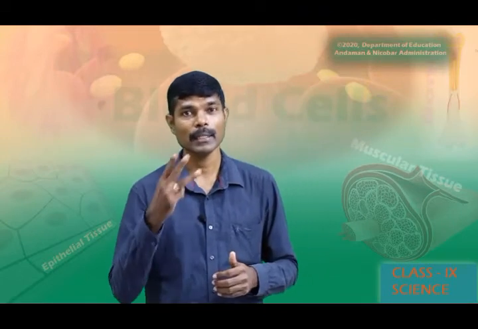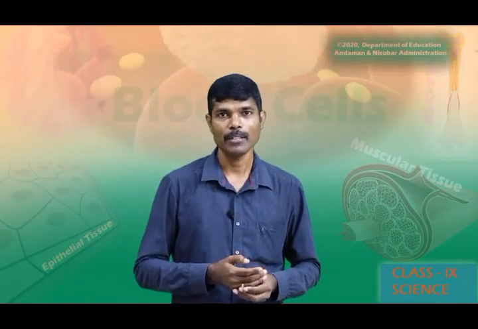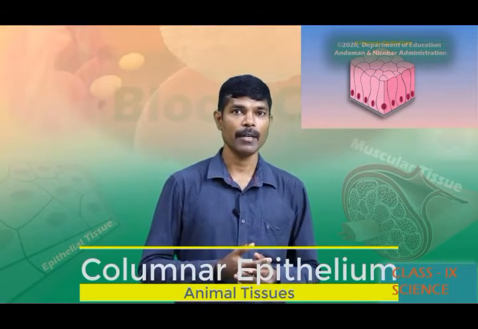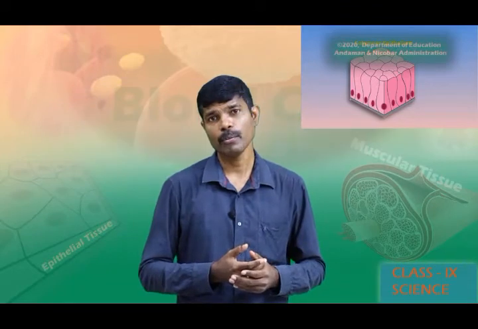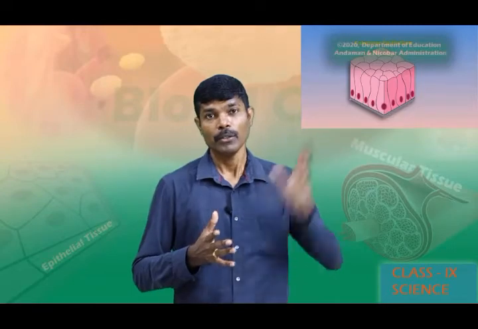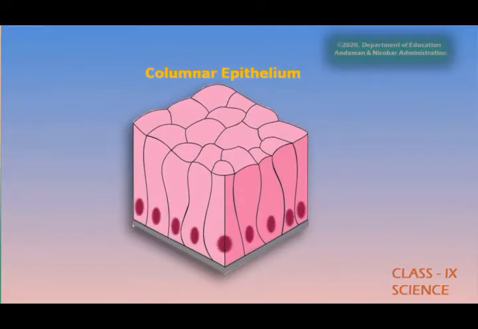Now we will see the third type of epithelium, that is called columnar epithelium. In the small intestine, the digested food needs to be pushed from one end to another end. Here, look at the picture. Processes such as absorption and secretion require substances to be collected and disposed from one place to another, where the passage of these food molecules or the waste products needs to pass through the small intestine.